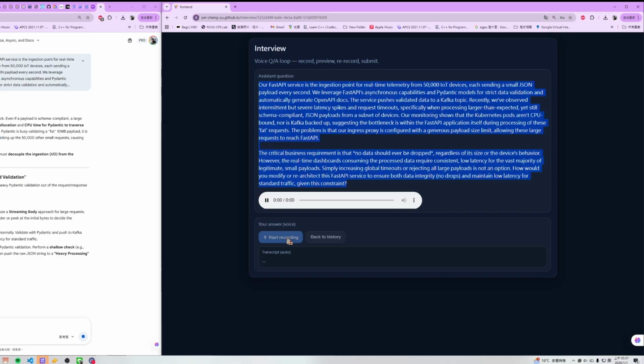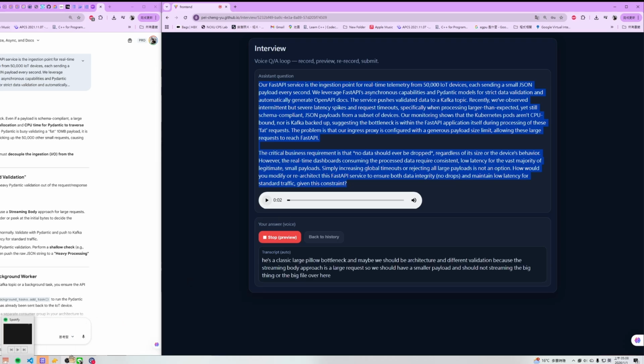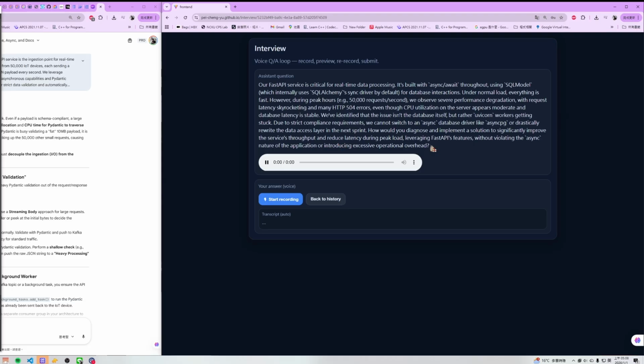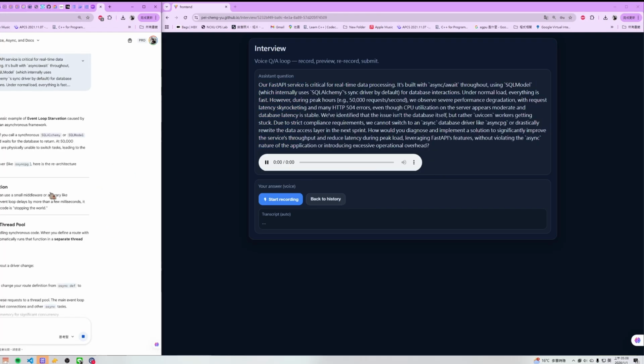This is a classic large payload bottleneck, and maybe we should re-architect and defer validation, because the streaming body approach is not used. Our FastAPI service ingests the payload and should not stream in a big string or a big file over here. Stop, and we can submit. And here we have a problem, and yeah, we need to wait for the voice audio, because we have streaming of large audio.